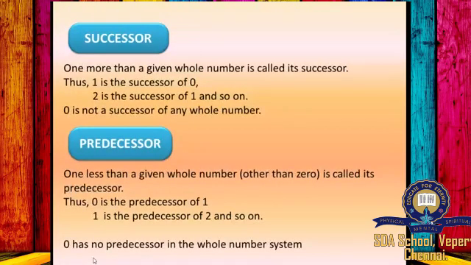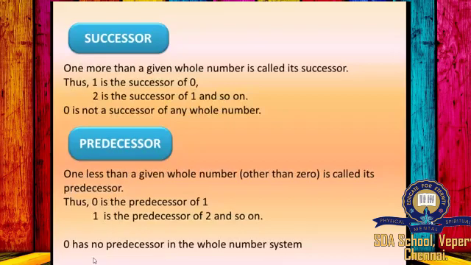Successor: one more than a given whole number is called its successor. Thus, 1 is the successor of 0, 2 is the successor of 1, and so on. 0 is not a successor of any whole number.